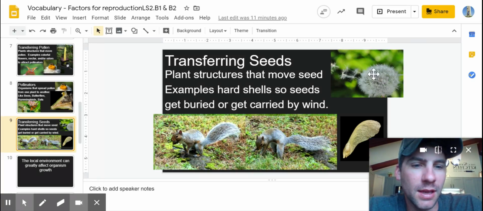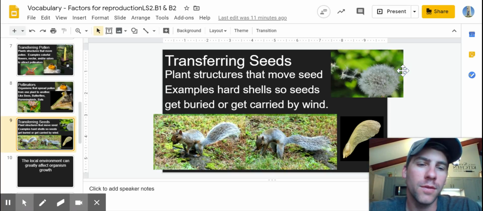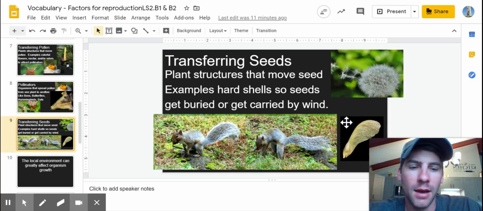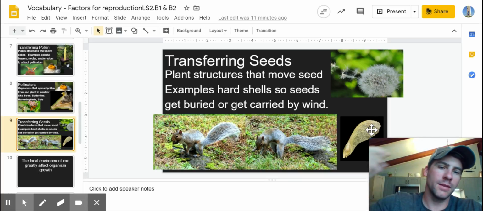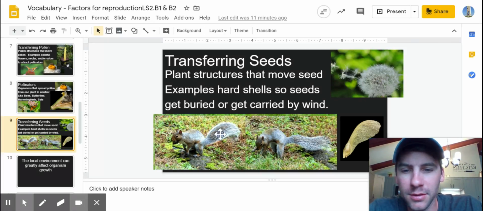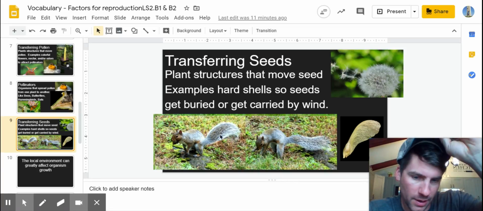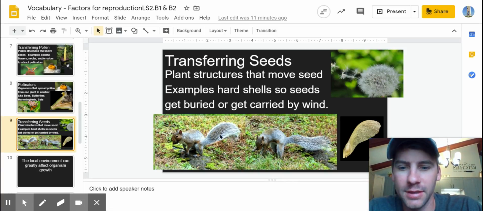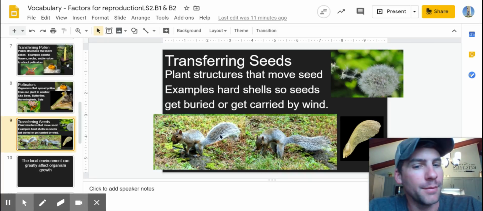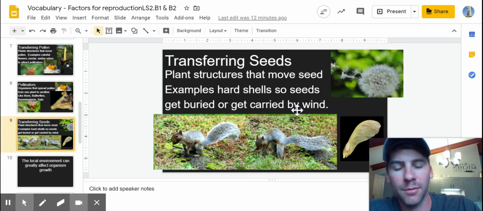These dandelions, you can see they have little structures on the tips of their seeds that blow those seeds far away from the parent plant. These maple seeds have like the airfoil on them that basically helps them fly and float farther away from the parent. Some other seeds, like oat seed, like nuts, animals bury those to save them for later, and then basically a lot of them get eaten, but the ones that don't get eaten basically get planted by squirrels buried underground, away from the parent plant.